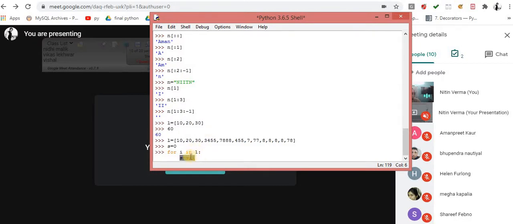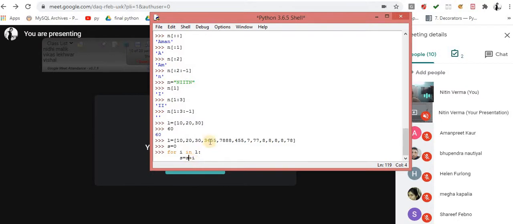Now what are you doing? In your previous value, s contains 10, and the next value inside i is 20. You add this value and again store it into s. Now s becomes 30. Now because this iteration is not completed, next i becomes 30 and your s value is again 30. So what are you doing? 30 plus 30, now it becomes 60. It is again stored into s, so s becomes 60.